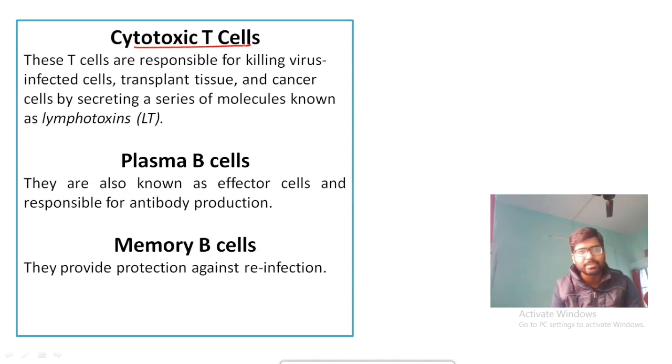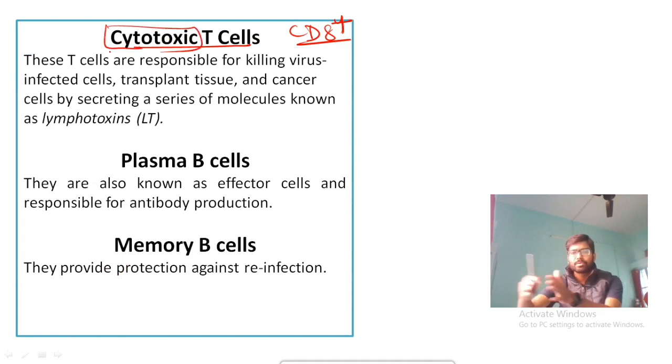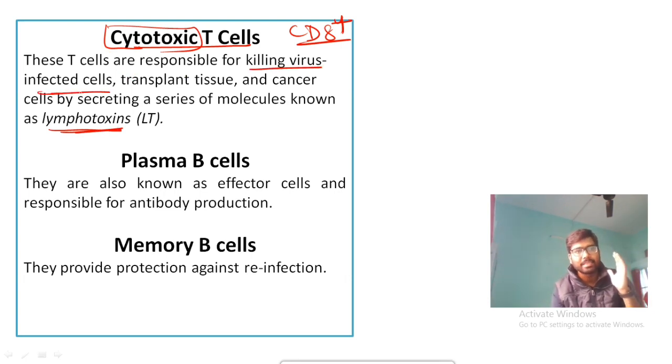Then coming to the cytotoxic T cell, that is known as CD8 plus cells, okay. They actually secrete cytotoxic, that means some toxins will be secreted from those cells, and they are known as your lymphotoxins, okay. They have the ability to kill the virus infected cells. That's why they are cytotoxic in nature.